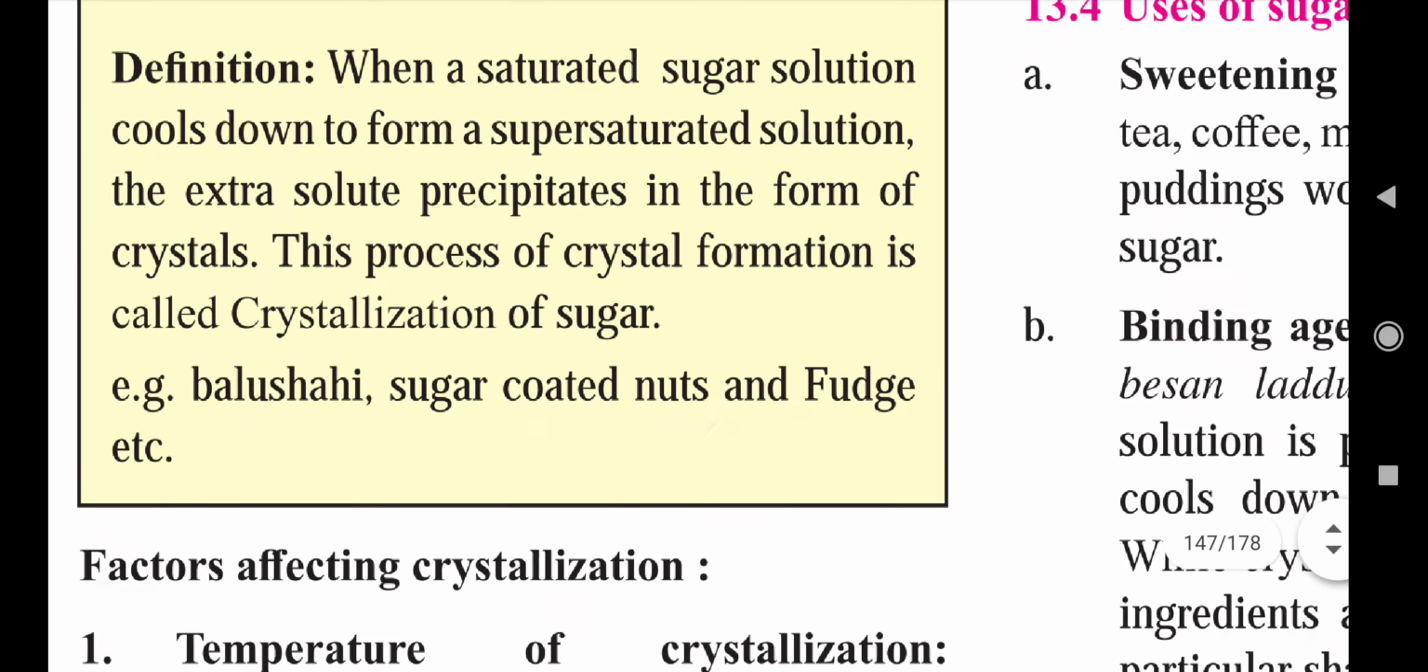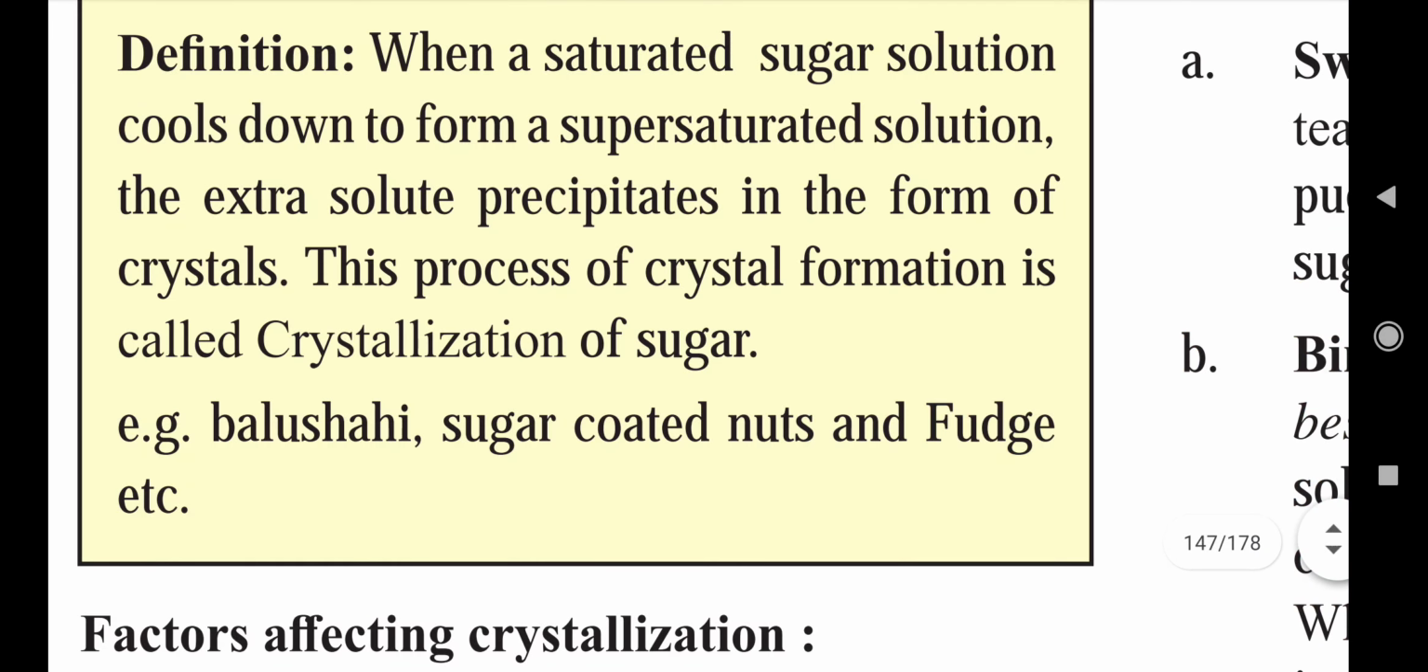Now definition: when a saturated sugar solution cools down to form a supersaturated solution, the extra solute precipitates in the form of crystals. This process of crystal formation is called crystallization of sugar, okay. For example, balushahi, sugar coated nuts and fudge. On the surface of balushahi we are able to see the white color coating of sugar, and that is nothing but the crystallization of sugar, okay. Or sugar coated nuts and fudge are also available, and those are examples of sugar crystallization.